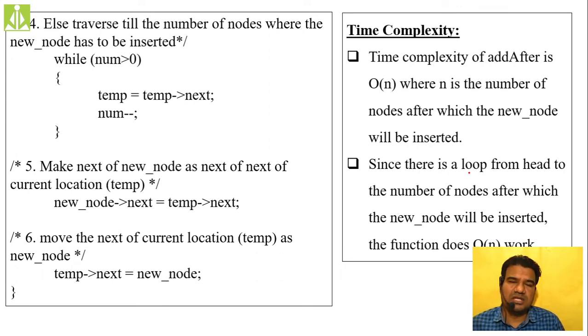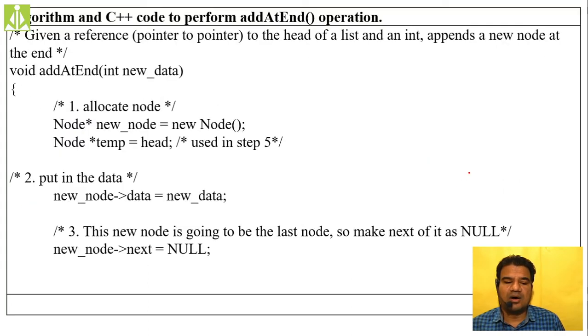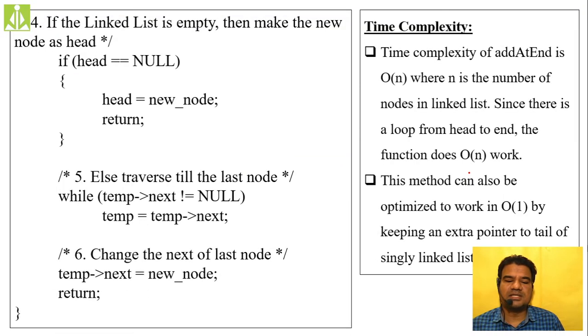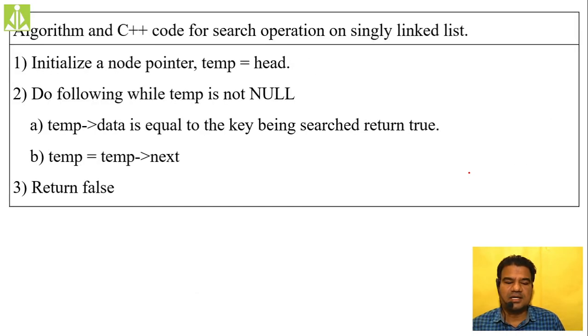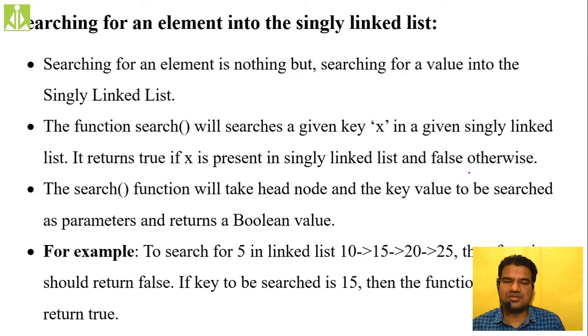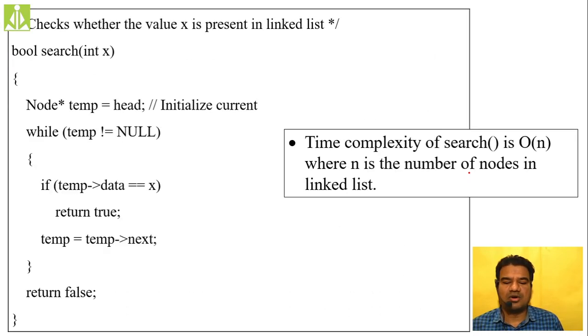If there are nested loops within another loop, then order of n cube. Likewise, you have to write. So the next thing, all these adding functions we discussed. Then the searching operation we discussed. Searching operation, yes, from first to end we have to search all the elements. So time complexity will be order of n.